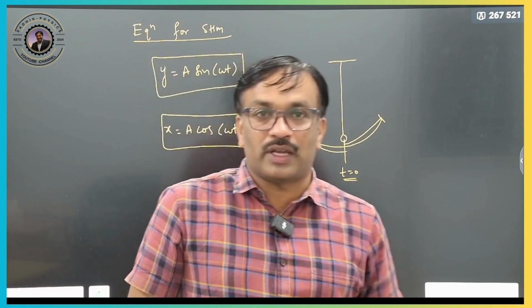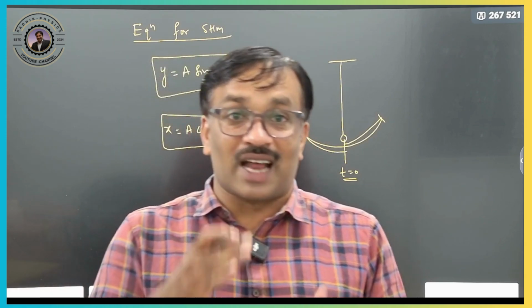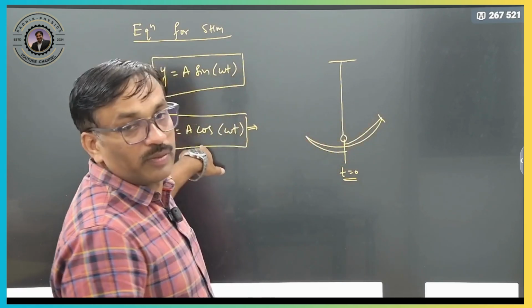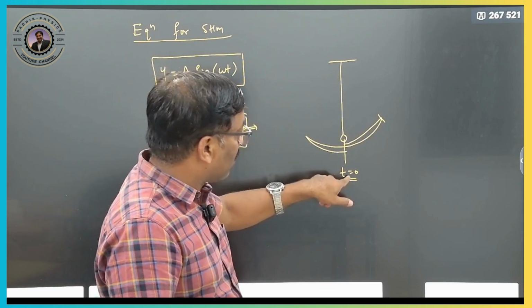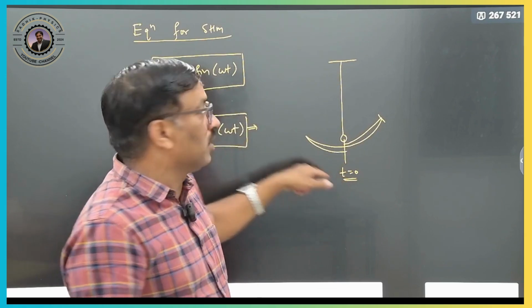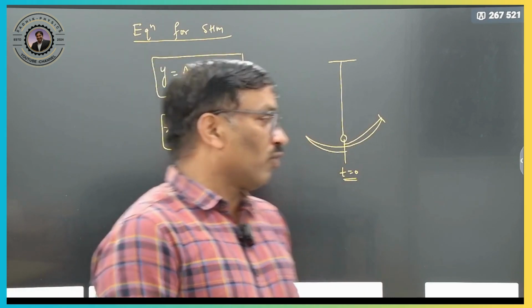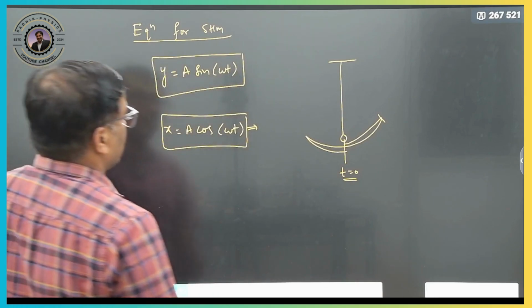So x is equal to a cos omega t, which you have to use if you are starting the time t equals 0 at the extreme position. Suppose you are starting the time t equals 0 at the mean position, then you have to use y is equal to a sine of omega t. So both the equations will be the same only.